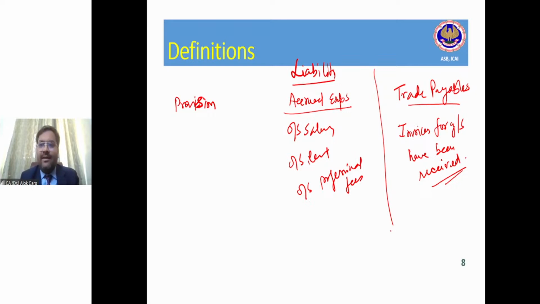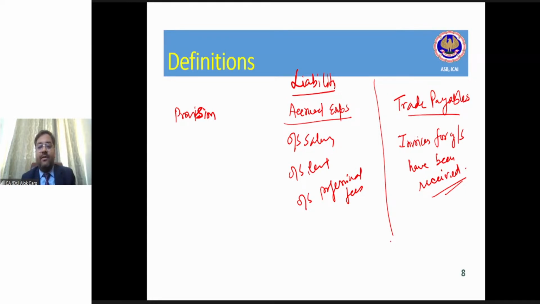Because the invoice doesn't come, the auditor will not raise the invoice till the time he completes the audit, and the auditor will complete the audit for 31st March after 31st March. But the client has to recognize the audit fee expense in the books of accounts on 31st March. So whether it will be a provision or an accrued expense, audit fee.